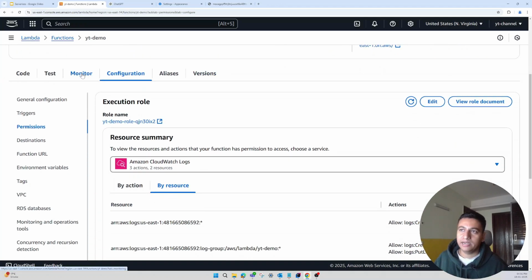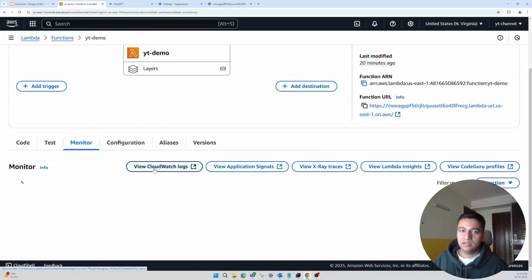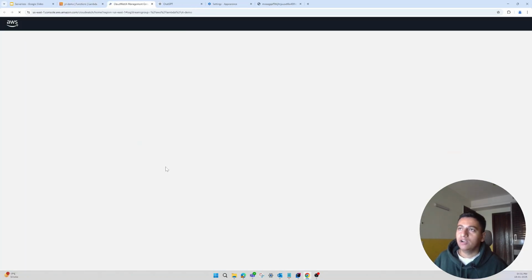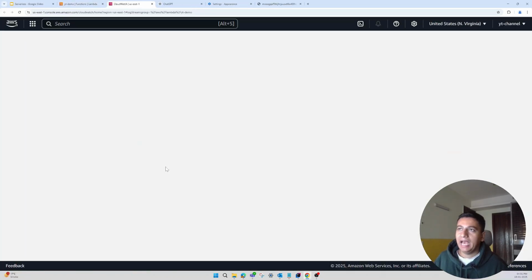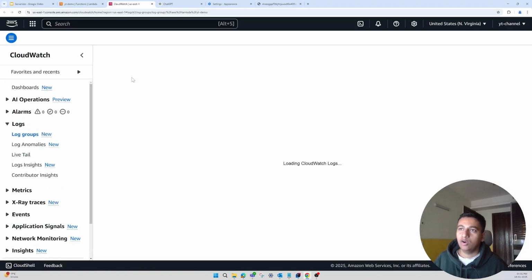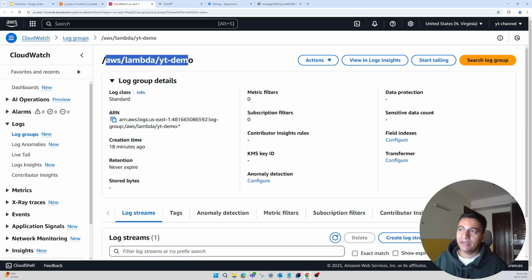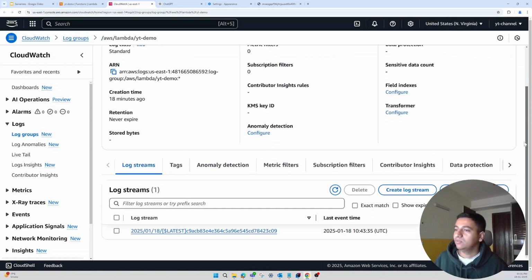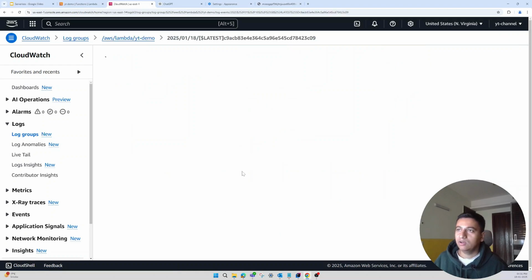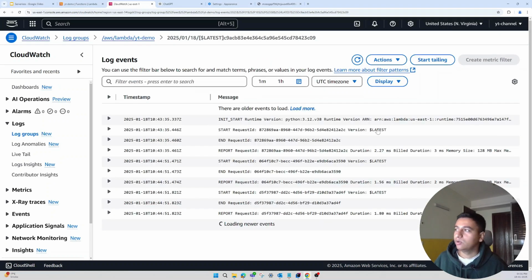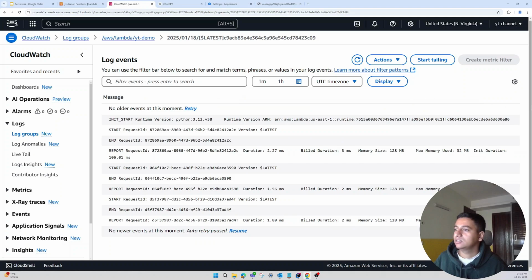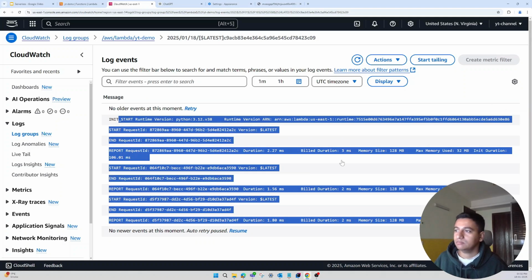If you go to the monitor tab and click on this button, view CloudWatch logs, it will open in a new window and take you to the CloudWatch log group for that Lambda function. As you can see, AWS Lambda YT demo, and if you scroll down, you will see we have executed it once. That is why there is one log stream. If you click on it, you will see the same output that we saw on the Lambda console. If you click on view in plain text, you will see the same log files.